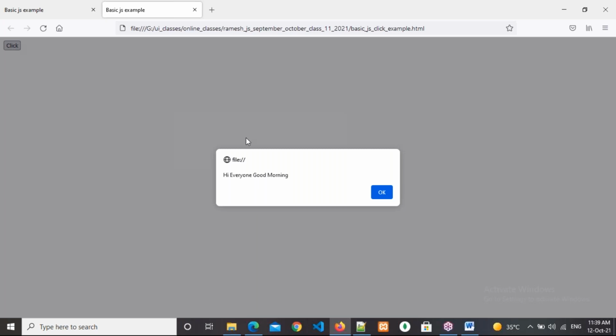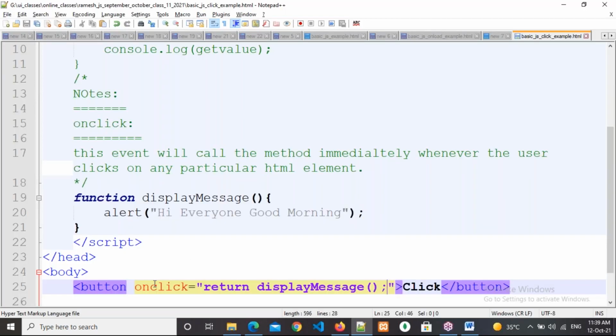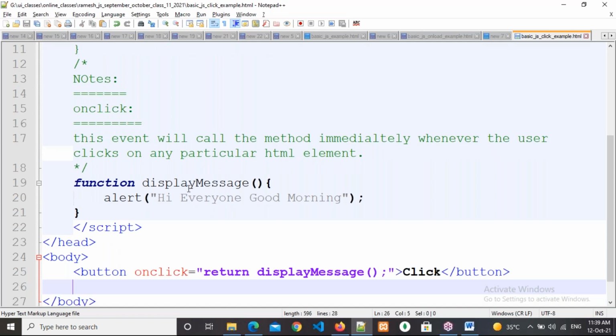Right. Save it. Now come here and refresh, and click on this button. See there, is the alert box coming now or not? Yes. That's it. So this onclick event is communicating with this method in the JavaScript. Whenever this method is called, these instructions will immediately execute. What is the instruction? The alert box, so it will display a pop-up box. That's it. Clear or not? Yes, sir. Clear.